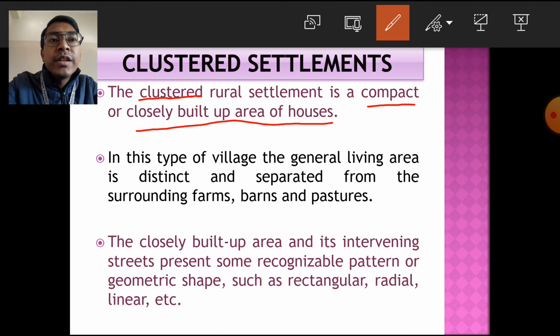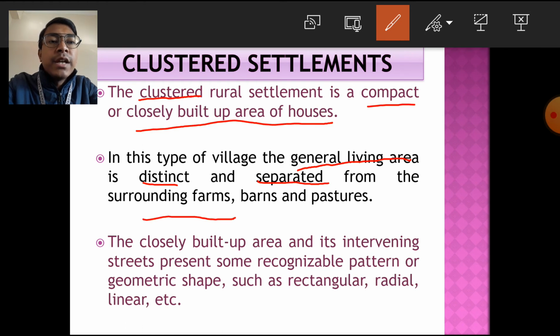Such type of rural settlement is known as the clustered settlement, or the agglomerated settlement. In this kind of village, the general living area is distinct and it is separated from the agricultural land, from the farm, barns, and the pastures.